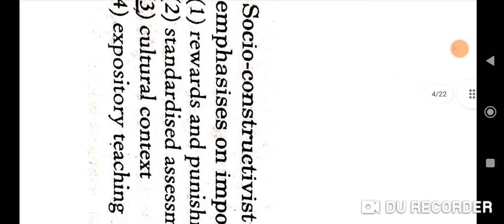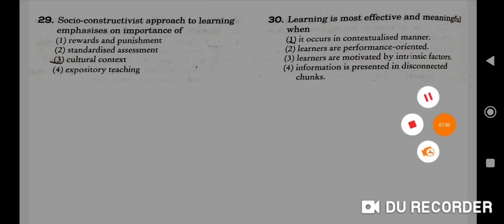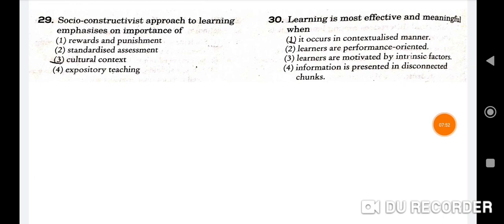Next question is 29th question. Socio-constructivist approach to learning emphasizes on importance of, so correct option is cultural context. Third will be the correct option. 30th question is, learning is most effective and meaningful when it occurs in a contextualized manner. First will be the correct option here.